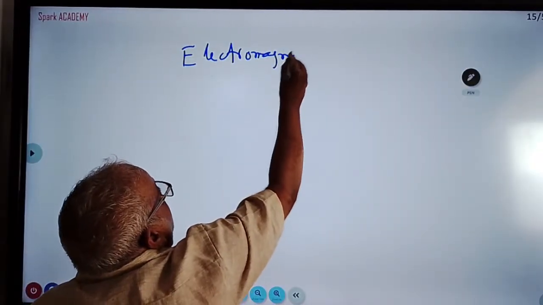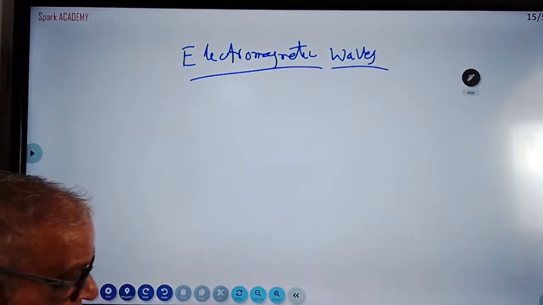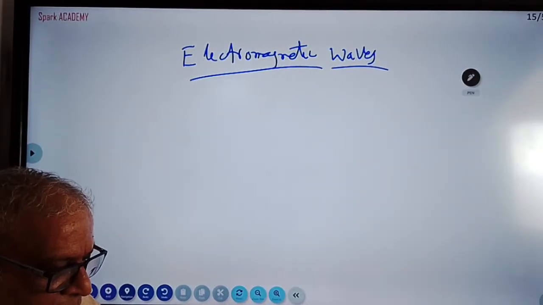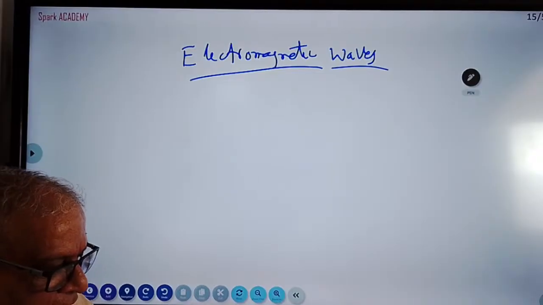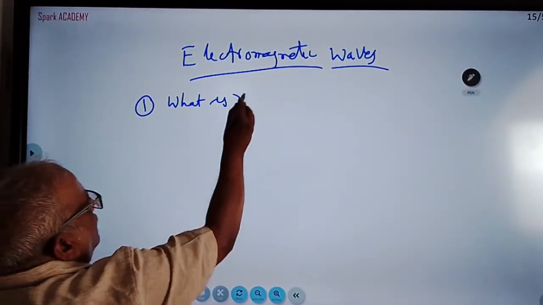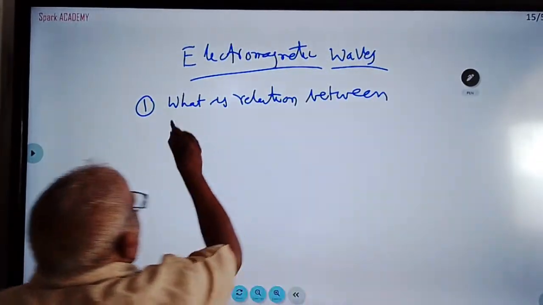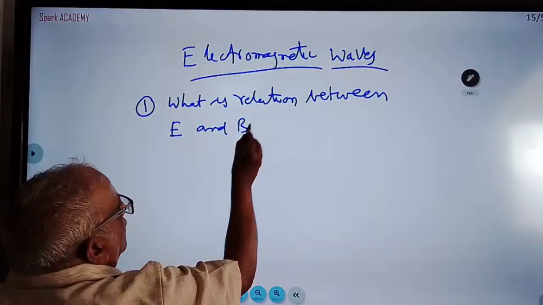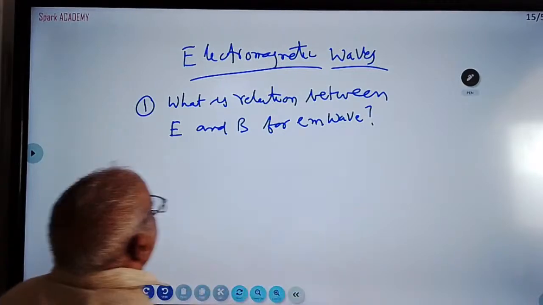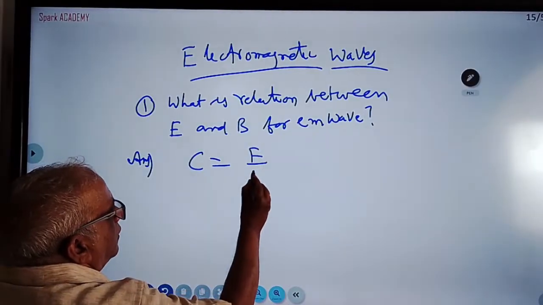Electromagnetic waves. In this, one more question will come. What is the relation between amplitudes of electric and magnetic fields in free space for an electromagnetic wave? EM waves are transverse in nature. Answer: the velocity of light c is equal to E by B.